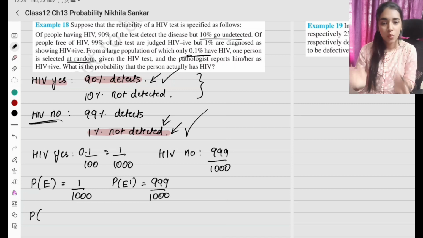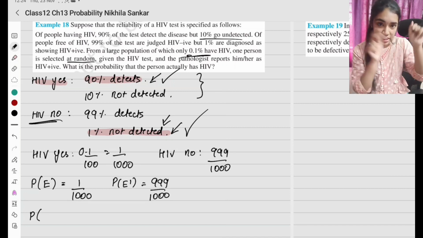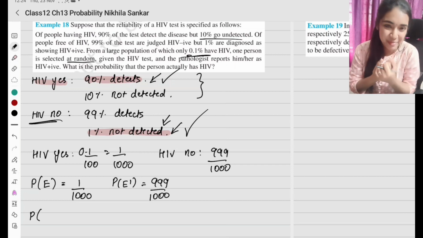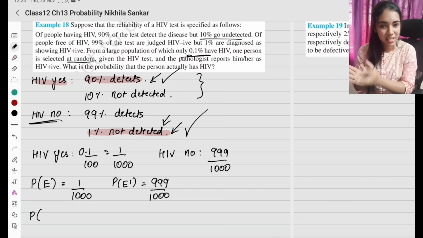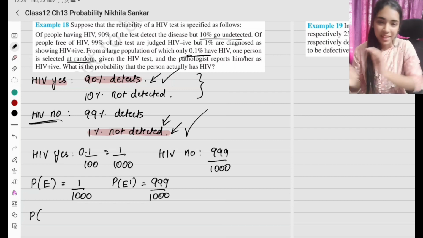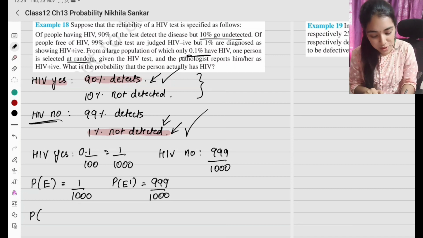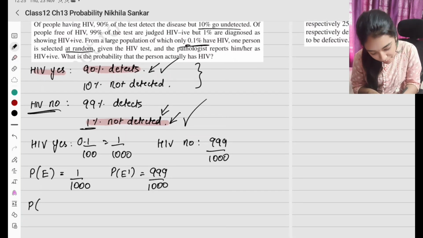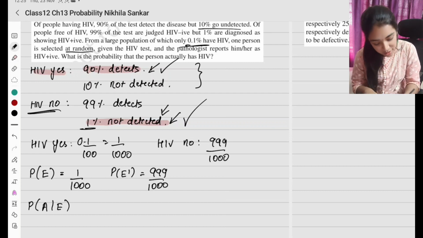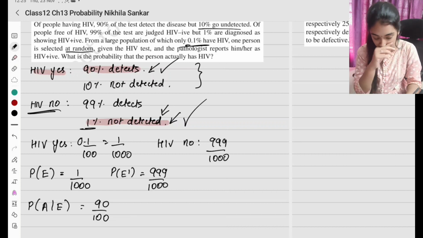Understood the question? One has it, and it says it has it. Another has it, but it says it doesn't. I know I am speaking like SJ Suriya sir, but please understand. Okay, only two possibilities. One: it is present and it correctly says so, that is clear. What is the second? The person has it, but 1% it wrongly says it is absent. Okay, so these are the two different possibilities. So basically, the person has HIV and the result is also correct. So this is going to be 90 divided by 100, 90%. So this is one possibility.